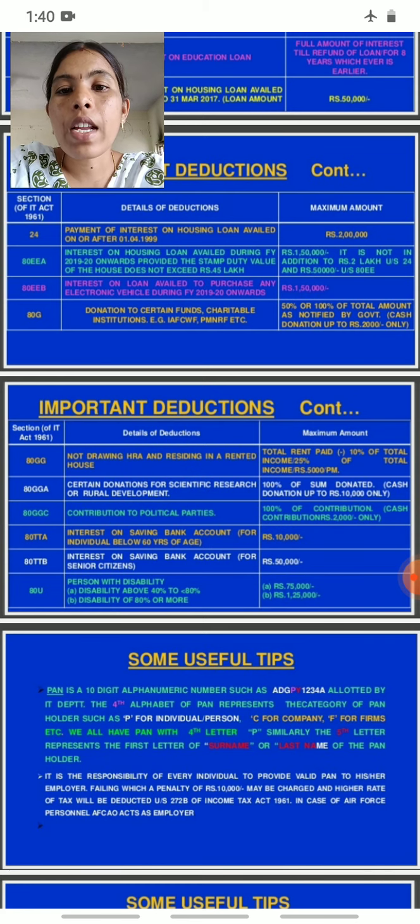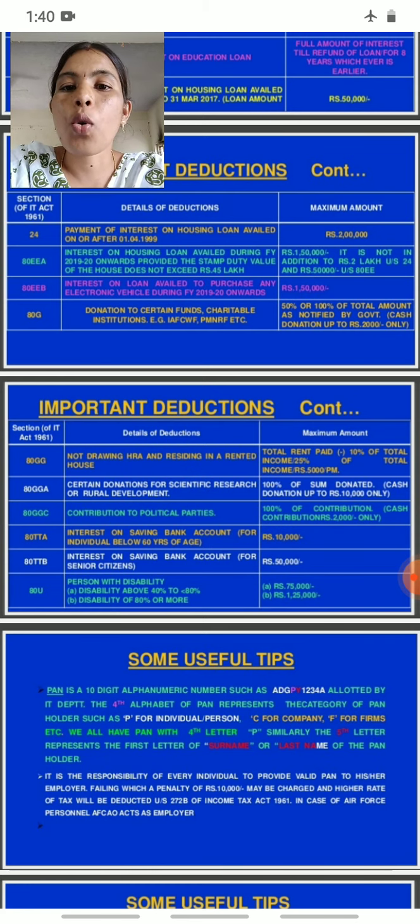Then Section 80EEA, interest on housing loan availed during financial year 2019-20 onwards, provided the stamp duty value of the house does not exceed rupees 45 lakhs.